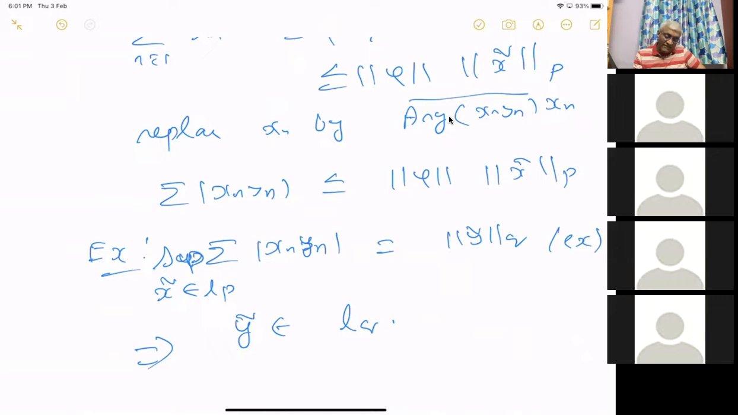I mean, this is true even if y delta is not in LQ. Both sides will become infinity. Certainly, this side is less than, sorry, this is one second. And then norm x delta should be equal to 1. Or you can write it like this. This supremum is equal to norm y, yeah. This is true.